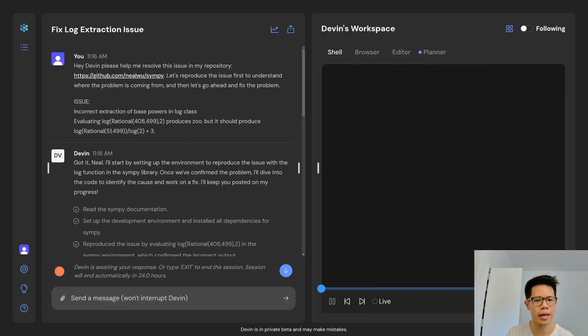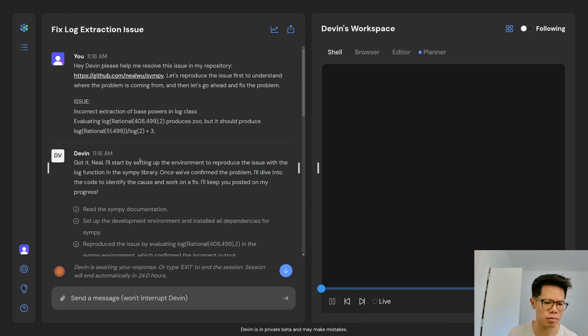Hey, I'm Neil, and I wanted to show you an example of Devin, our AI software engineer, helping me fix a bug. So I've been using this repo called SymPy. SymPy is an algebra system written in Python. And I noticed this issue where when you take the log of a fraction, you get zoo, which is a type of infinity. So that's definitely wrong, but instead of trying to figure this out myself, I just asked Devin